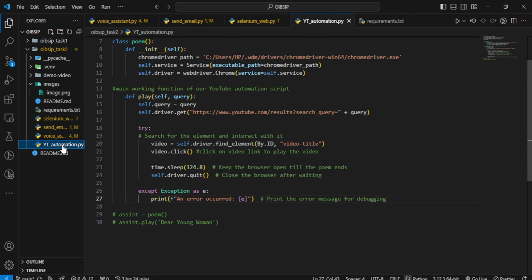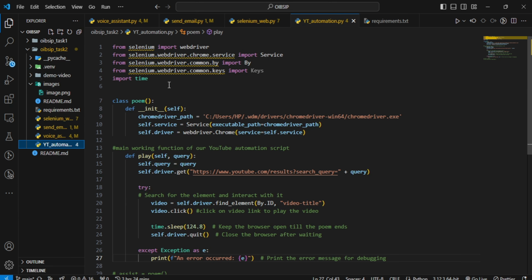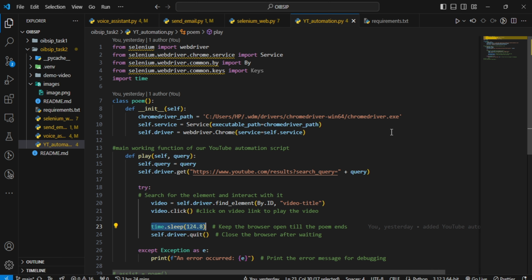So for the YouTube automation right here, this is my YouTube automation file. You can see the Selenium again. Then I have the time module right here, which works for this particular code. This YouTube automation file is for my voice assistant to play me a video, and this length of seconds right here is just how long I want the video to play for.